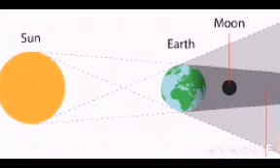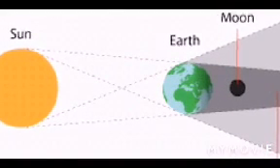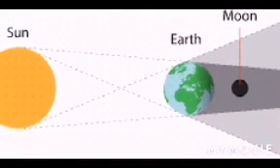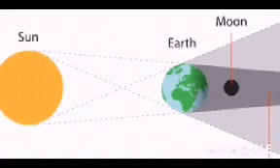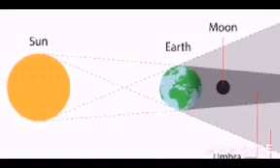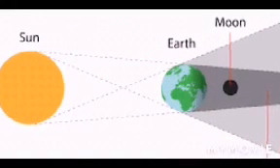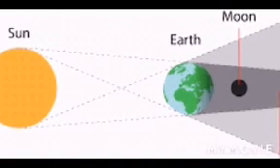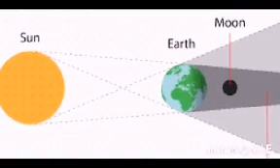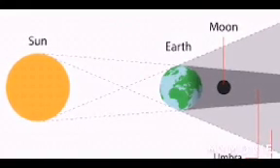Look at the picture here. Here you can see the sun and the earth and the moon are on a straight line. Here what is in the middle? The earth is in the middle. That means the earth comes between the sun and the moon.